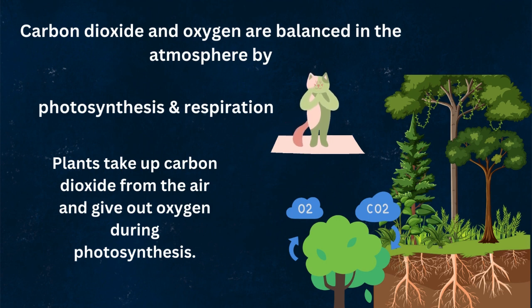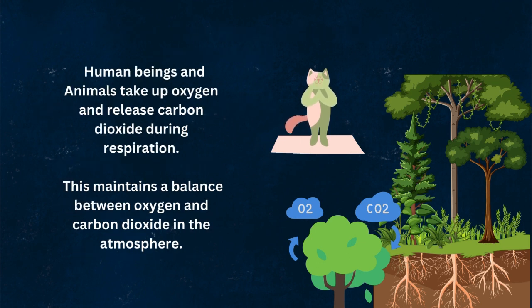Children, now we see how carbon dioxide and oxygen are balanced in the atmosphere by photosynthesis and respiration. Plants take up carbon dioxide from the air and give out oxygen during photosynthesis. Human beings and animals take up oxygen and release carbon dioxide during respiration.